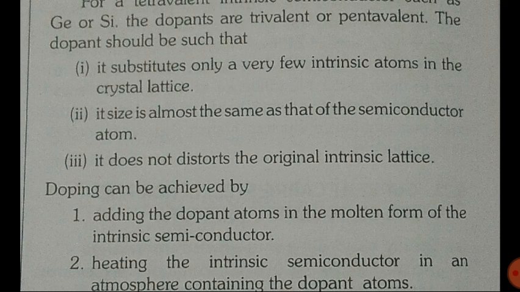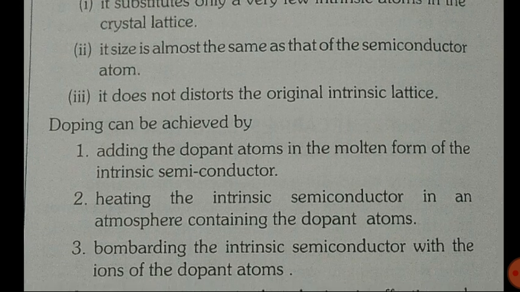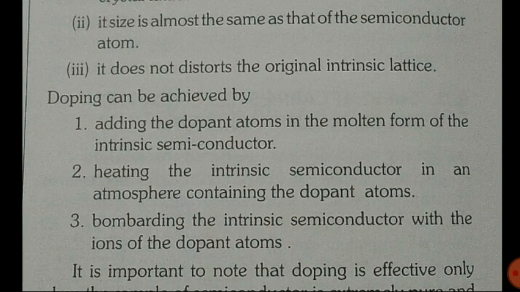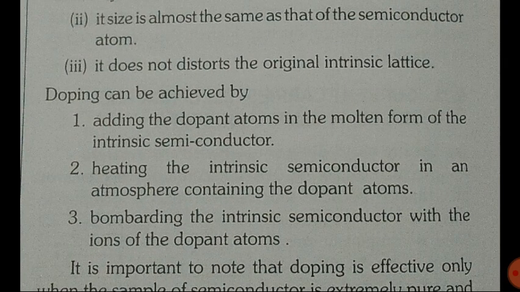Here are written some qualities of a dopant: the dopant should be such that it substitutes only very few intrinsic atoms in the crystal lattice. Its size is almost the same as that of the semiconductor atom. It does not distort the original intrinsic lattice.